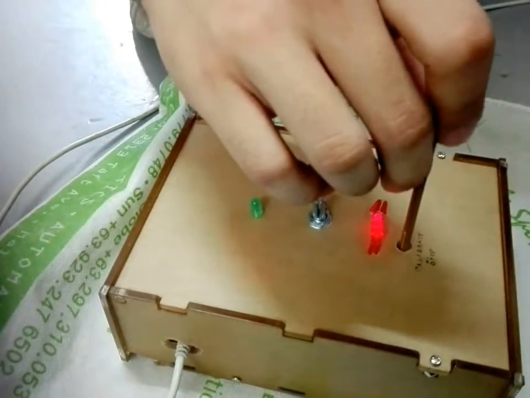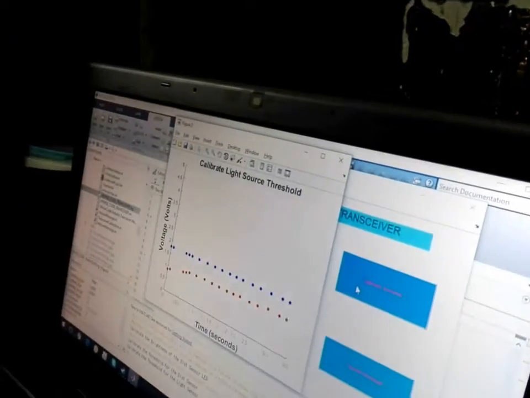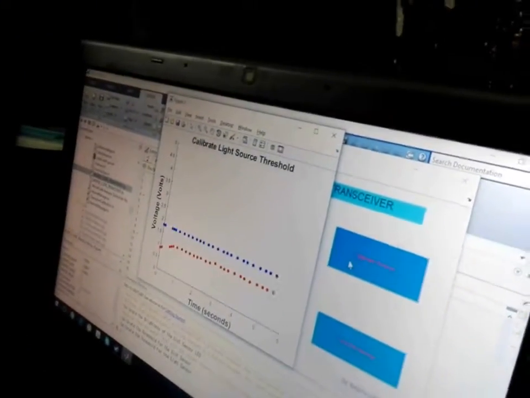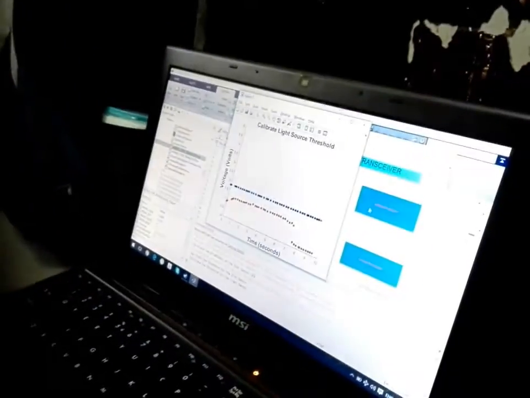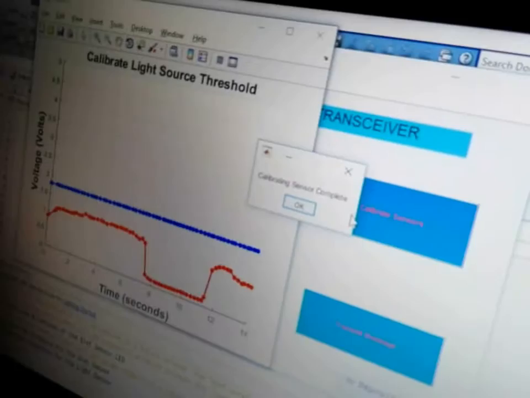We're going to press it again. It shows the light source threshold. This is the graph. If we cover it like this, the sensor follows. Press the button. Press the button again. Calibrating is complete.